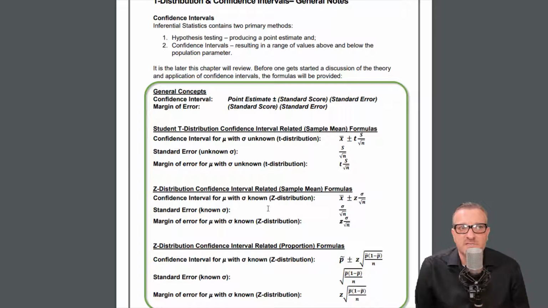And with confidence intervals, the result is a range of values above and below the population parameter. So with the confidence interval, we are coming to a conclusion by asking, what is this interval?